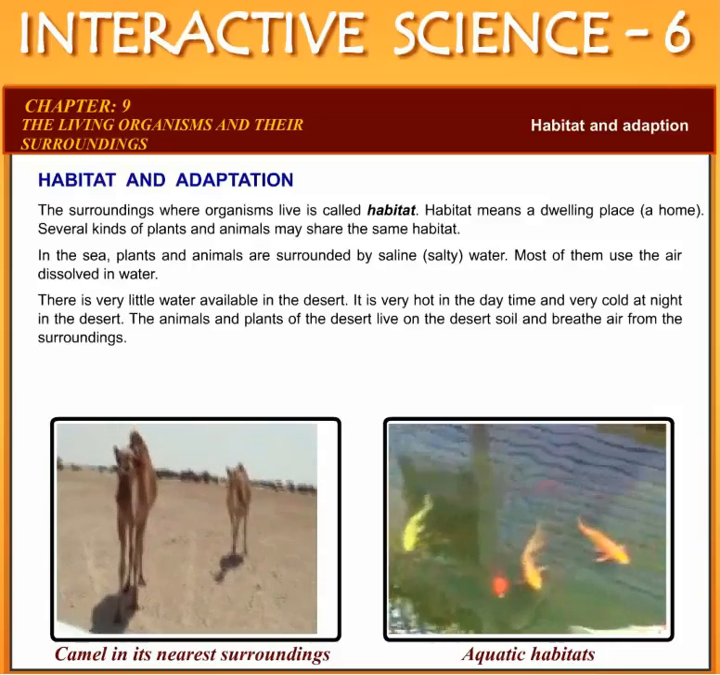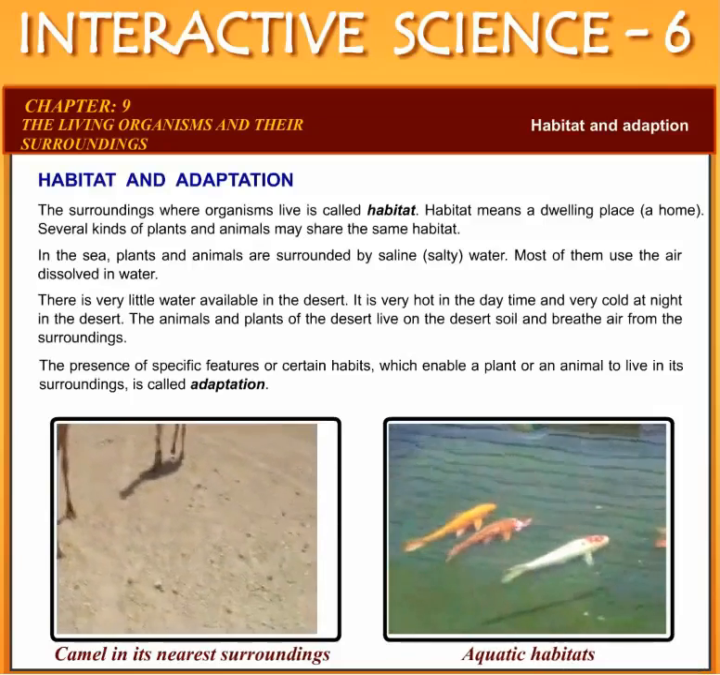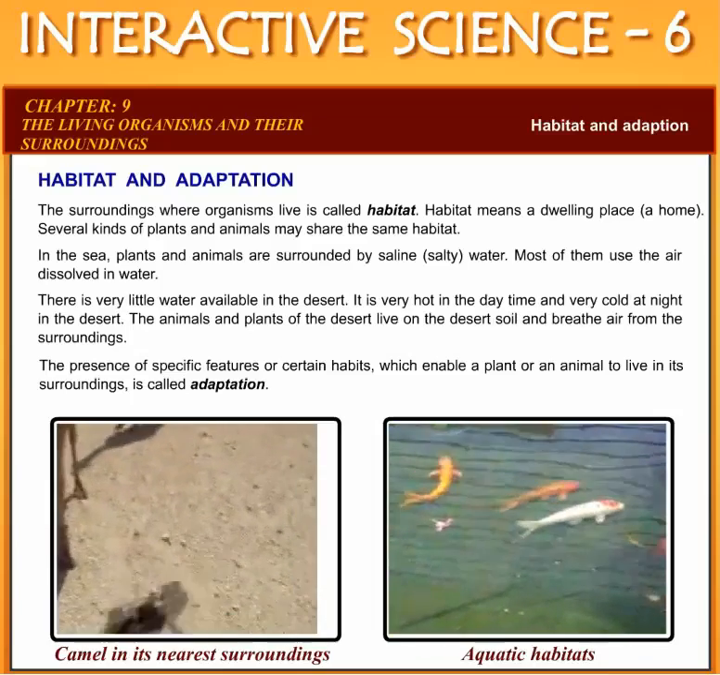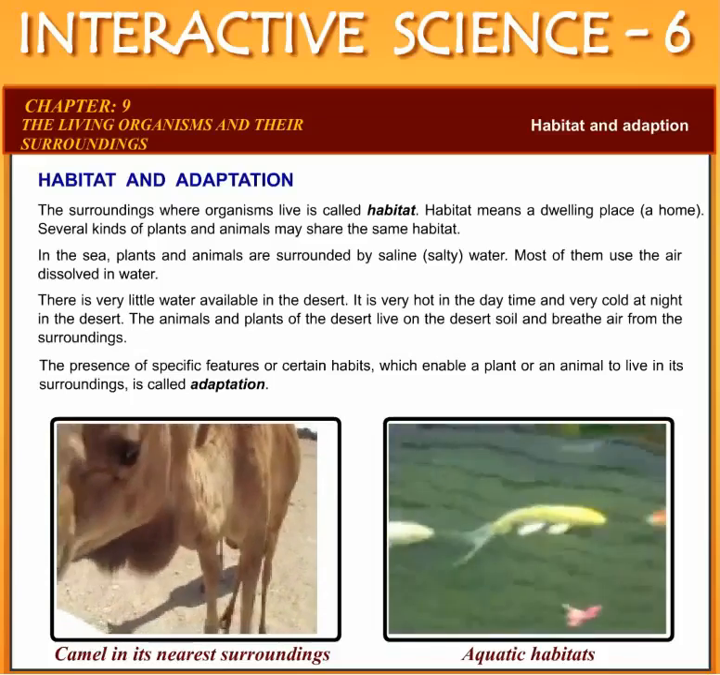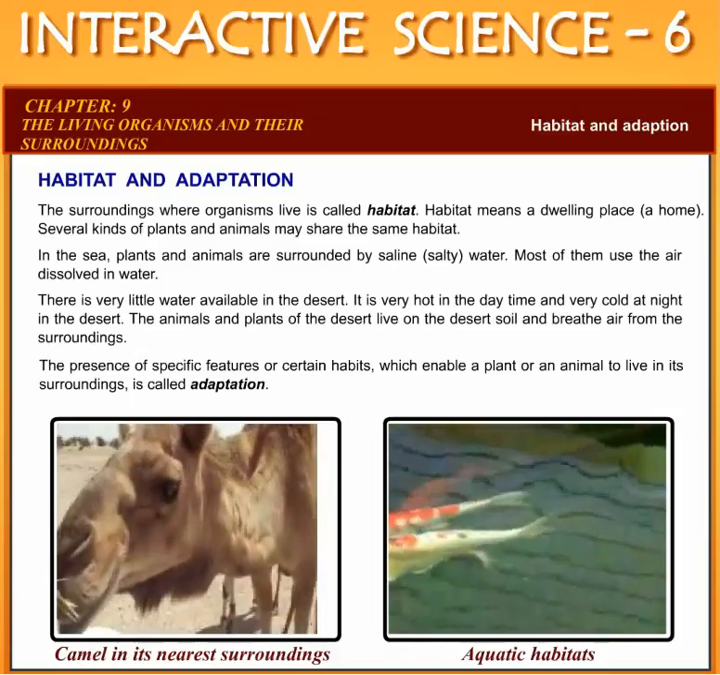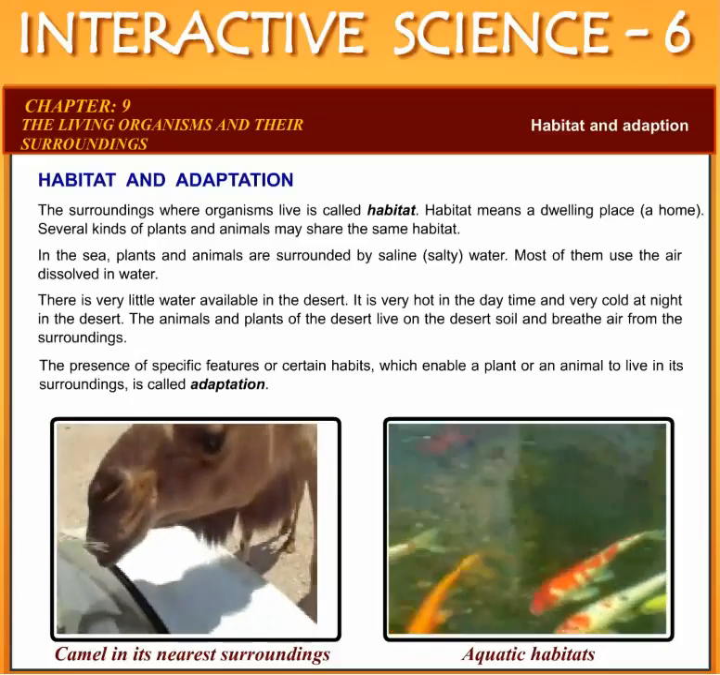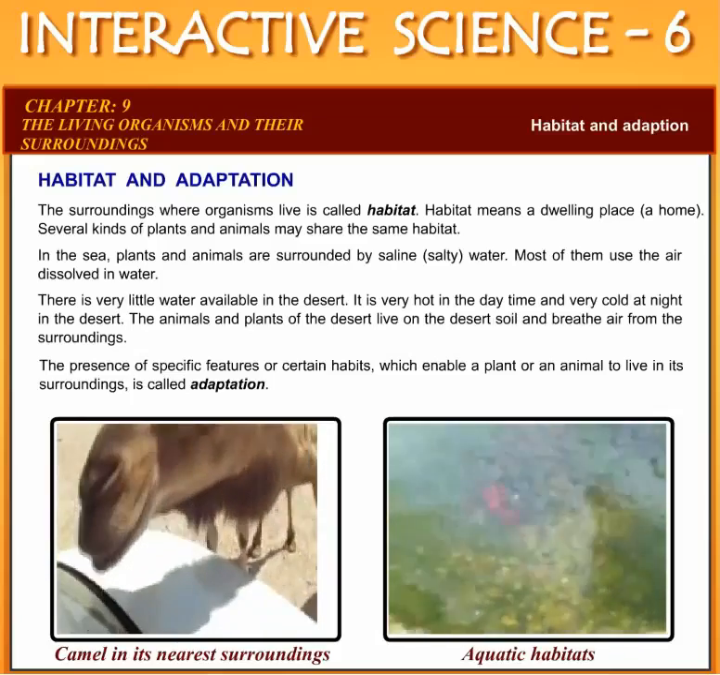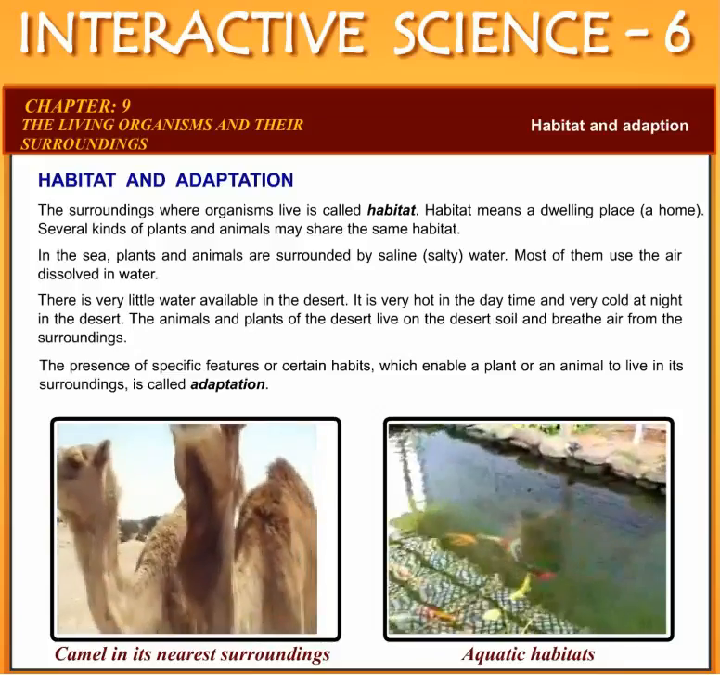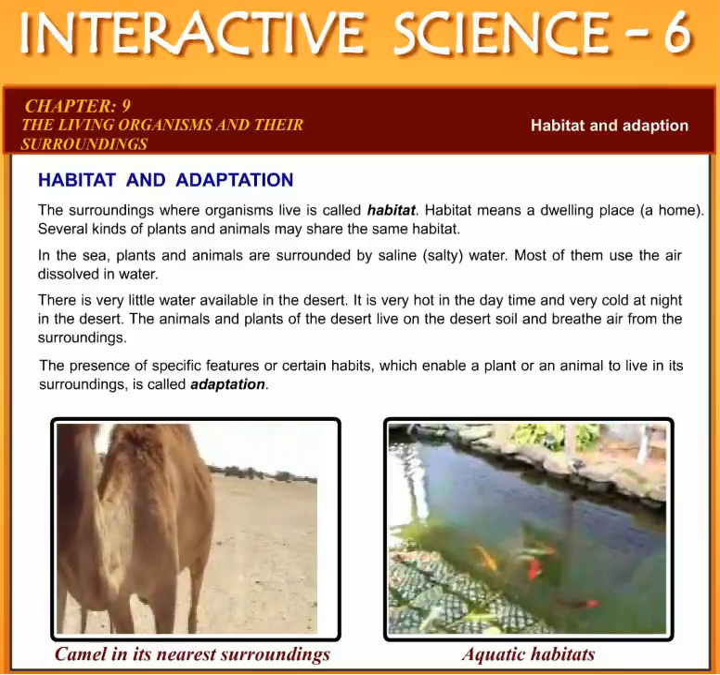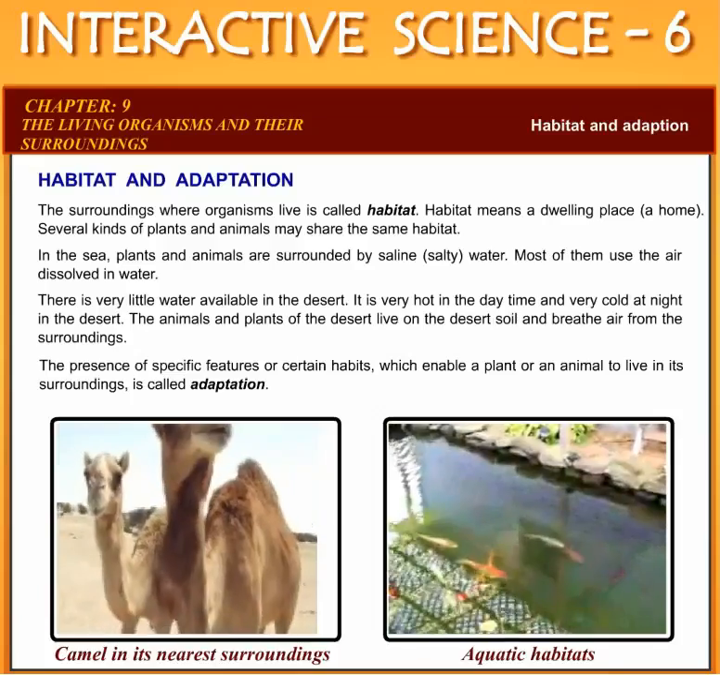Habitat and adaptation. The surroundings where organisms live is called habitat. Habitat means a dwelling place, a home. Several kinds of plants and animals may share the same habitat. In the sea, plants and animals are surrounded by saline, salty water. Most of them use the air dissolved in water.